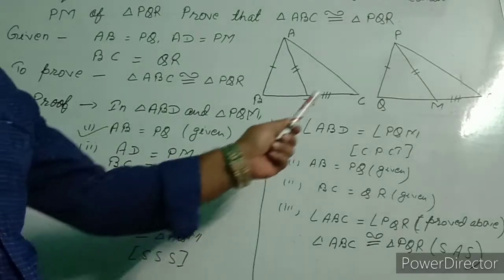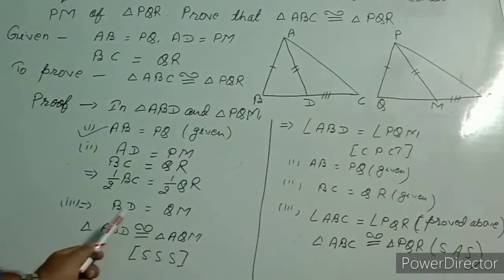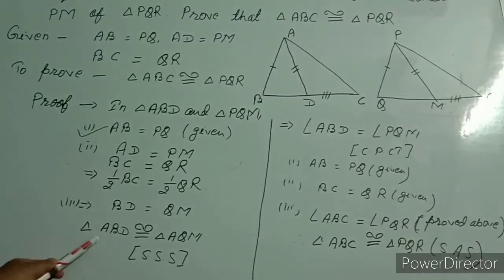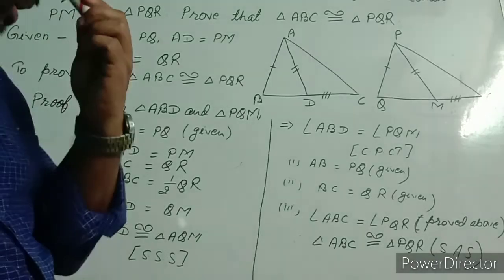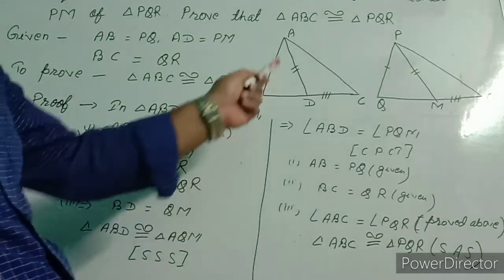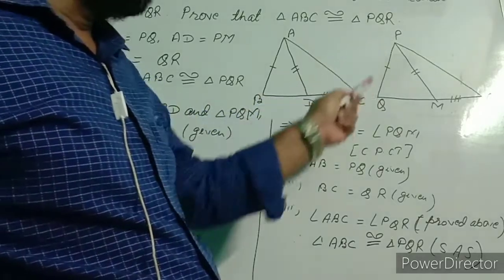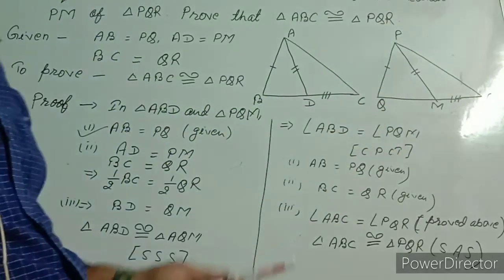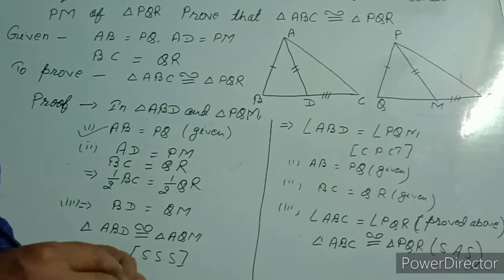That is equal to half of QR is QM. So these three conditions give us triangle ABD is congruent to triangle PQM from SSS congruency of triangle. Now using CPCT, we can say angle ABD is equal to angle PQM, CPCT.